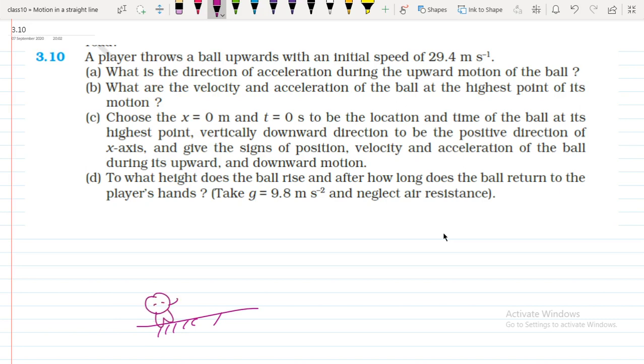So he is throwing a ball. It is in hand, and the ball moves upward. So this is at the top. He throws the ball at 29.4 meter per second as the initial velocity. What is the direction of acceleration during the upward motion of the ball?